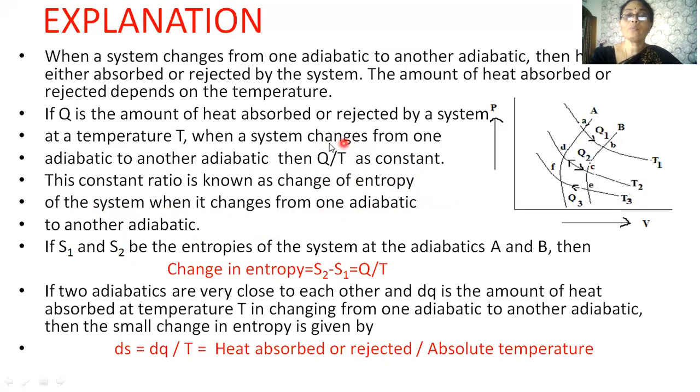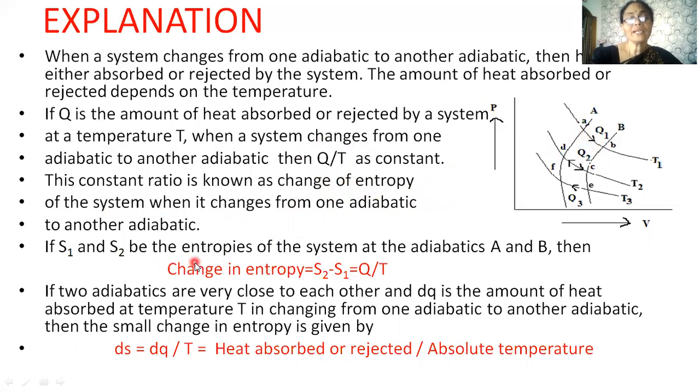So what is entropy? Entropy is that which remains constant during an adiabatic process. So this is one adiabatic process, this is another adiabatic process. When a system is changing from one adiabatic to another adiabatic process, it is either absorbing a quantity of heat or rejecting a quantity of heat, and this ratio is remaining constant. So Q by T is the quantity which is remaining constant.